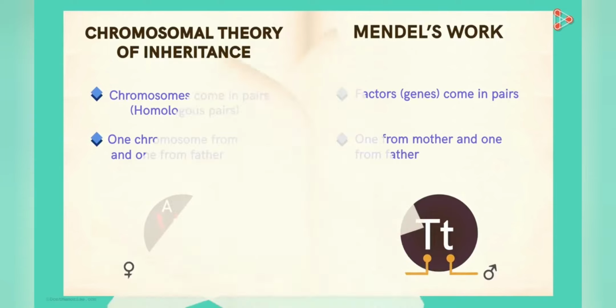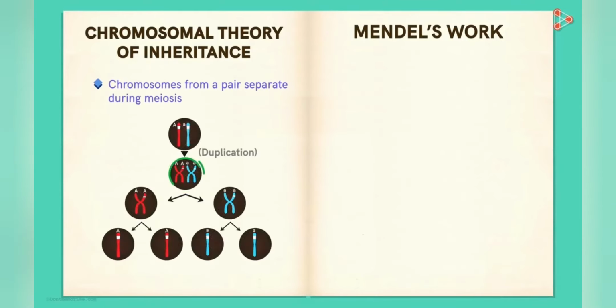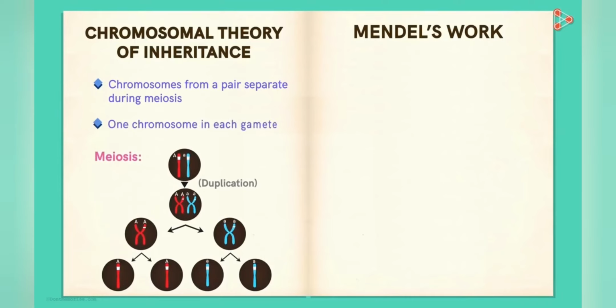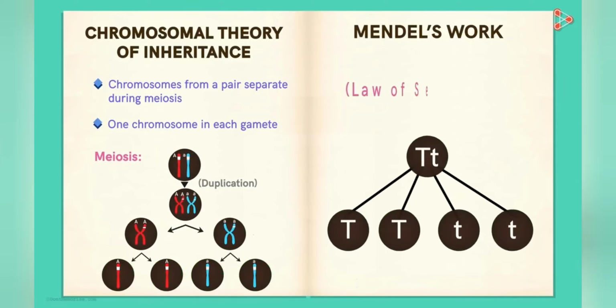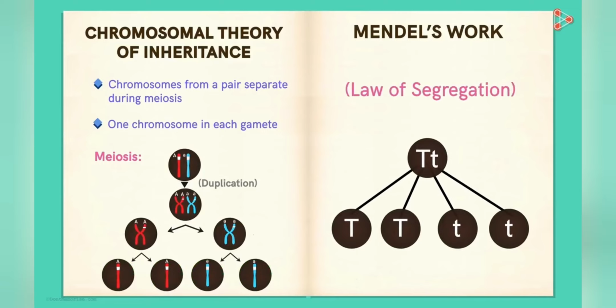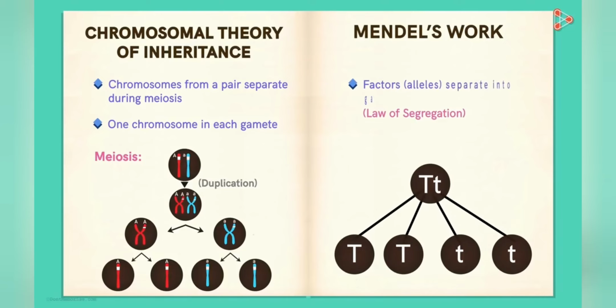The next point stated that the chromosomes from a single pair separate from each other during meiosis. That means one chromosome will be passed to the respective gamete. This is just the simplest explanation of Mendel's law of segregation. In the law, Mendel emphasized the separation of factors, that is alleles, into gametes.